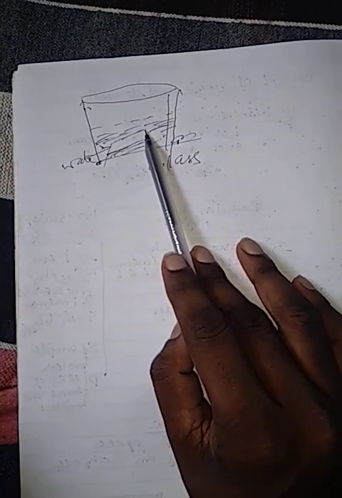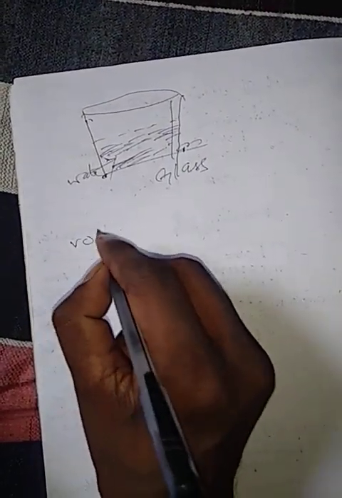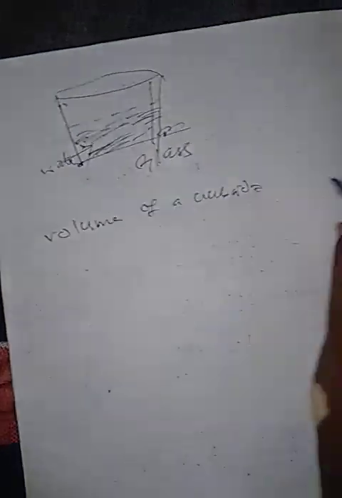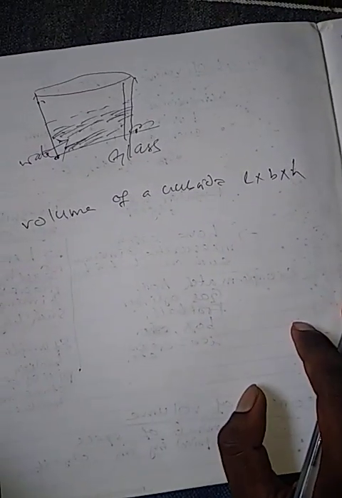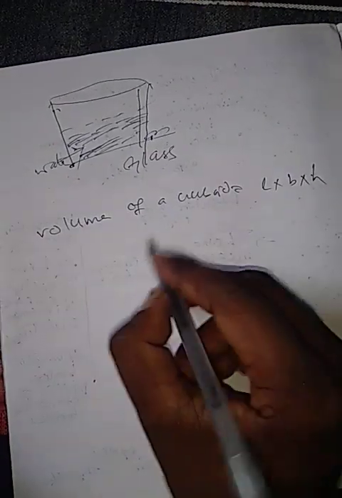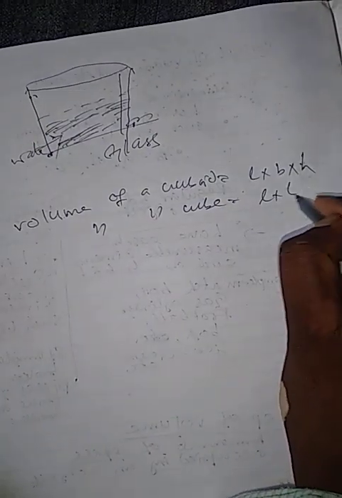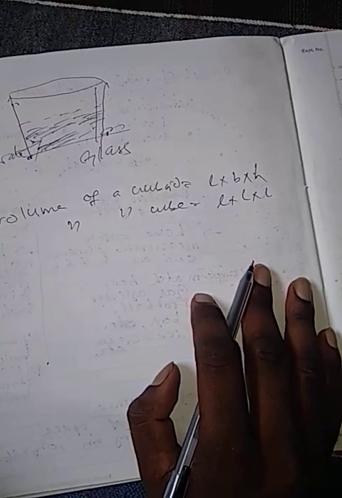To measure the area of an object, we need length and breadth. But to calculate the volume of an object, we need length, breadth, and height. We know the volume of a cuboid is equal to length into breadth into height. Volume of a cube is equal to length into length into length, since all three sides of the cube are of equal length.